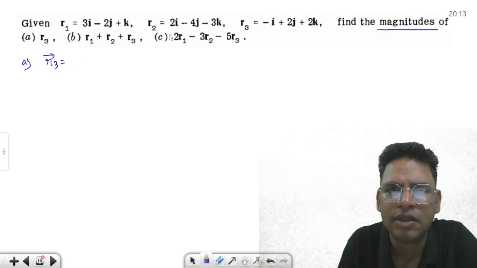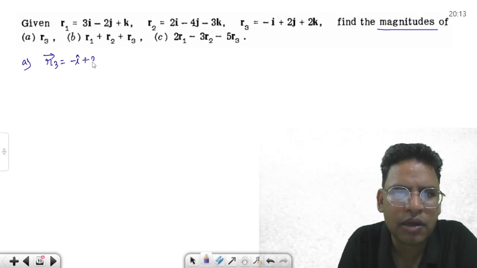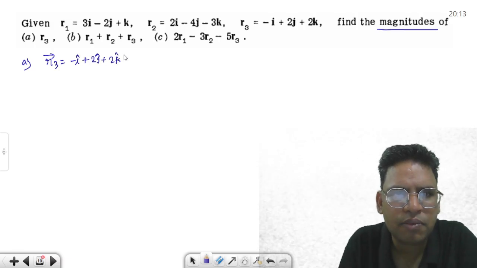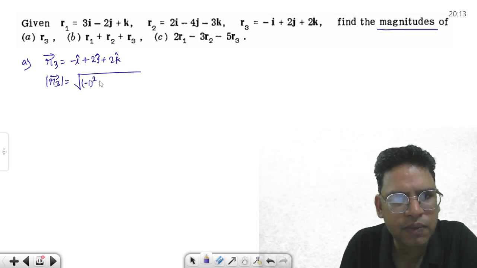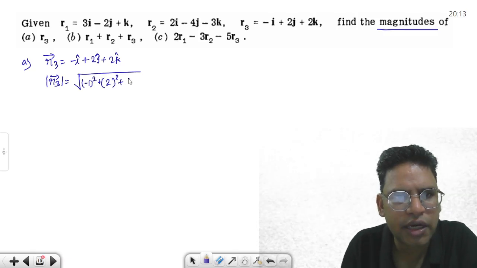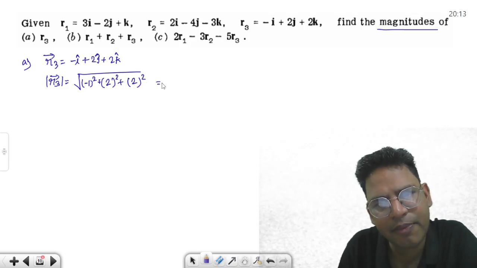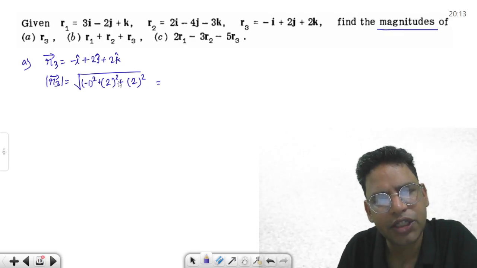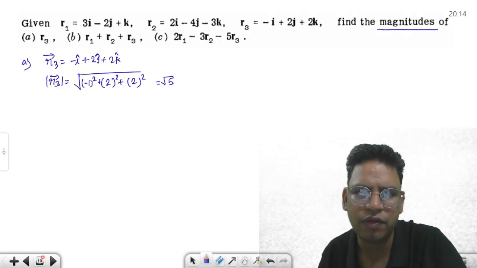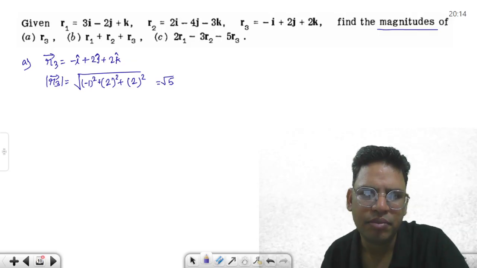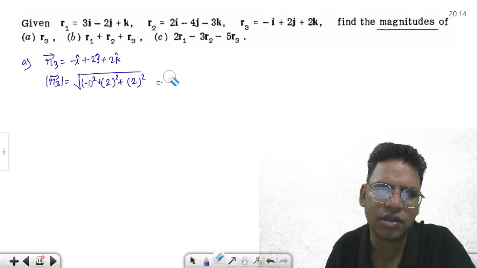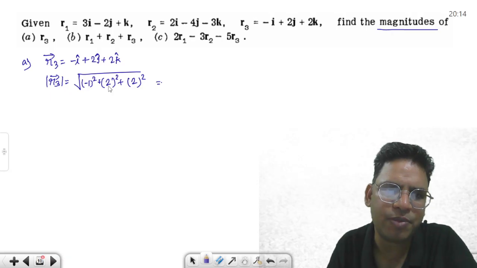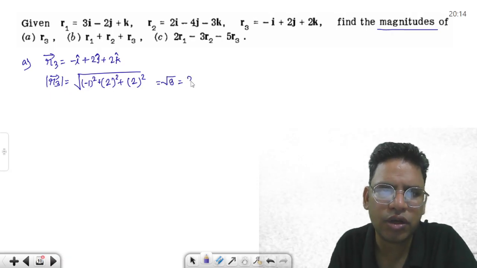By definition it is minus i cap plus 2j cap plus 2k cap. The magnitude of this vector is going to be the square root of minus 1 squared plus 2 squared plus 2 squared. Interestingly, this is a length, so it will come out positive. 1, 2 squared is 4, 4 plus 4 is 8, plus 1 is 9, so this is going to be 3 units.